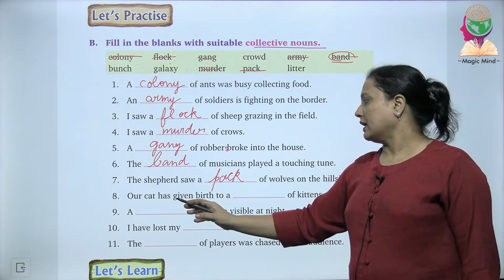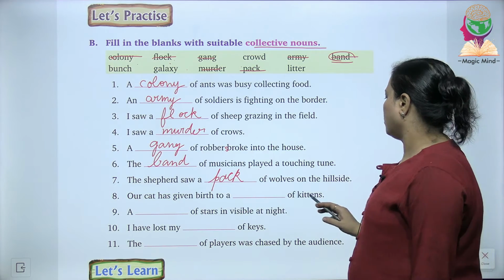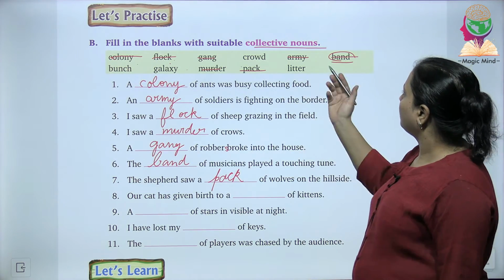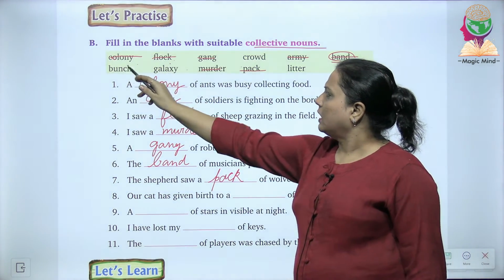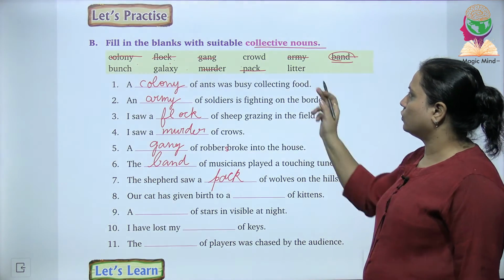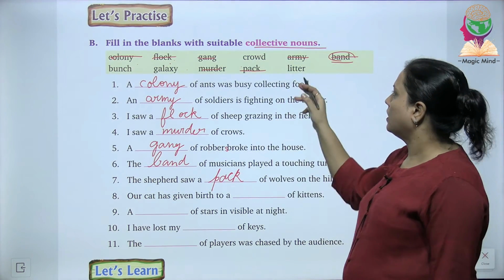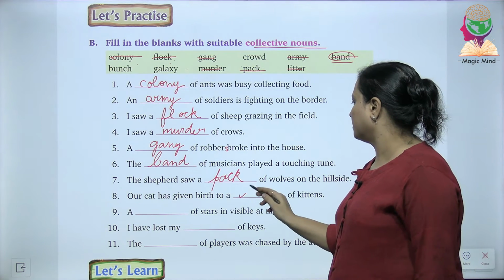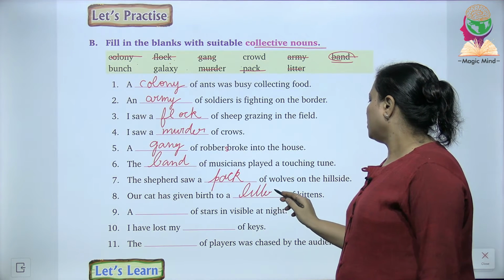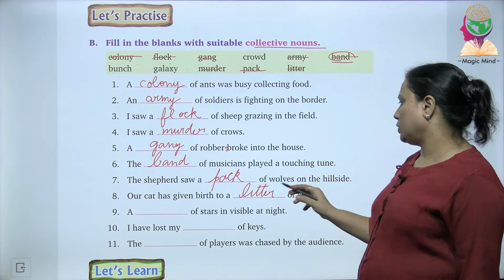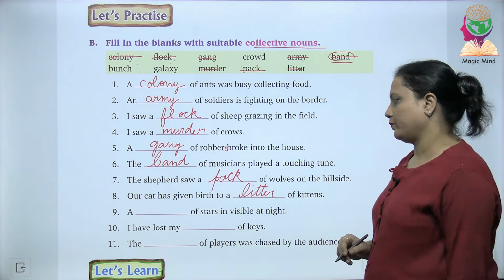Next, our cat has given birth to a dash of kittens. Now here the words left are crowd, galaxy, bunch and litter. So what will be the correct word that will come over here? The word is litter. We use litter for pups, we use litter for kittens also.